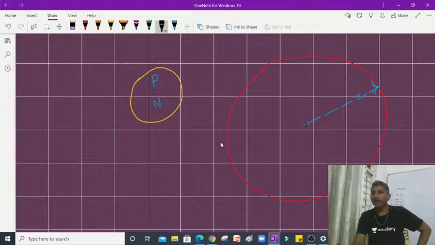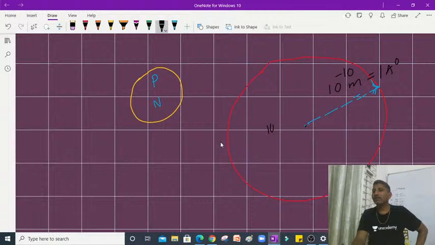Students, once again I am repeating: add up the lengths of 10 cinema theaters to prepare a radius, construct one circle, and at the central part put one ink dot. That ink dot size is the nucleus, and this becomes the radius of the atom. The atomic radius is in the order of angstroms, 10 power minus 10 meters means 1 angstrom, whereas the nucleus is 10 power minus 15 meters, which means 1 Fermi.